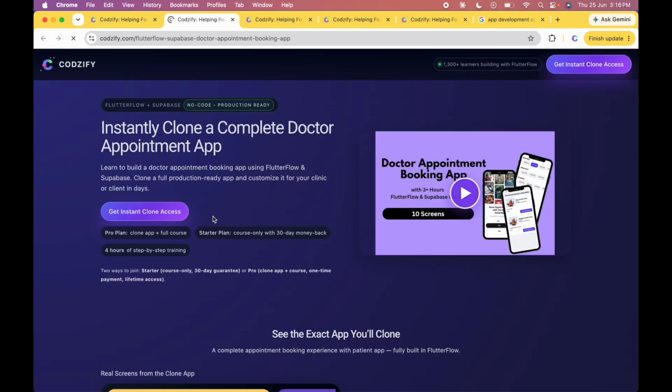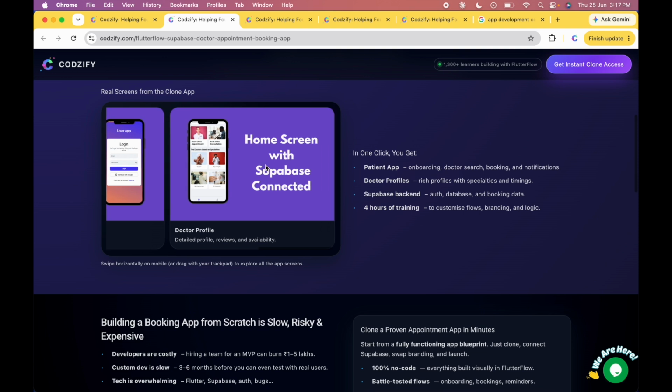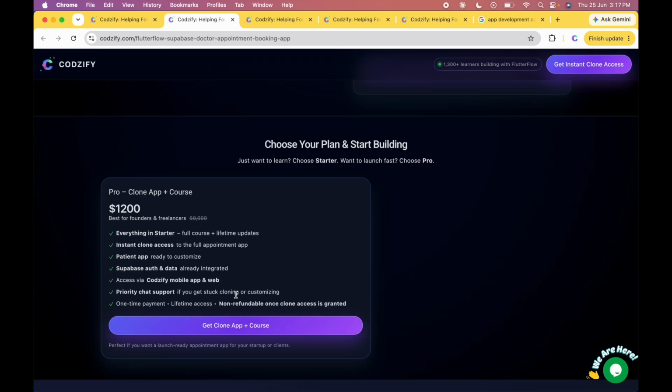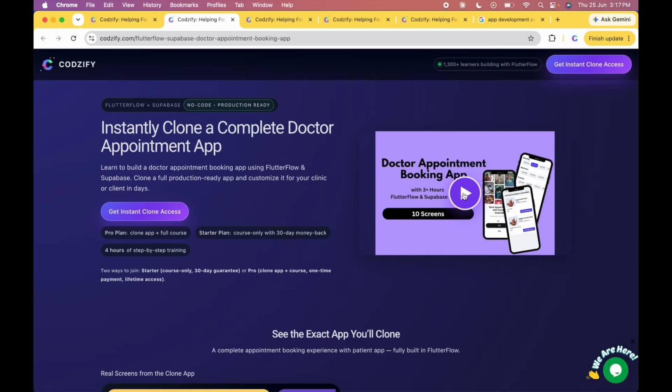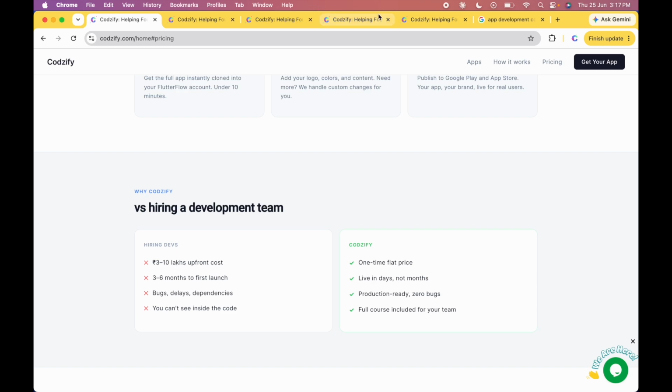And for the doctor appointment booking app, we have used Supabase as the backend. If you are looking for a Flutterflow and Supabase combination, then this is the best option available for you. Here users can connect with doctors, check out the availability, book appointments, and all that is done in this app. Here we have attached a video so you can see the complete demo of the app. If you are looking to save your upfront cost without hiring developers, we are here to help you